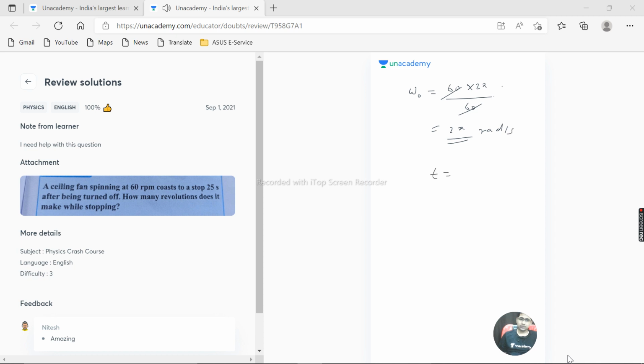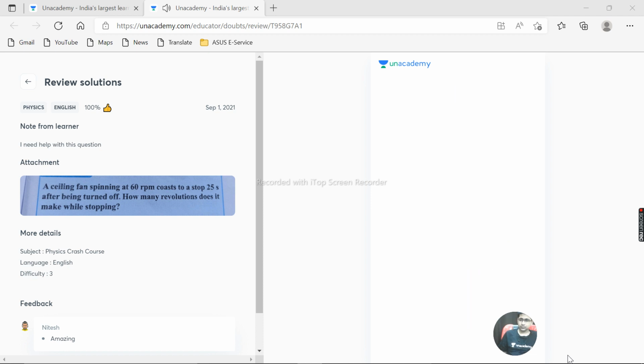Time is 25 seconds, and I can write omega is equal to omega naught plus alpha t. Actually minus alpha t. Why minus alpha t? Because it is retarding. It finally comes to a stop. So this is 0, and 2 pi is equal to alpha times t. T is 25. So alpha is 2 pi by 25.